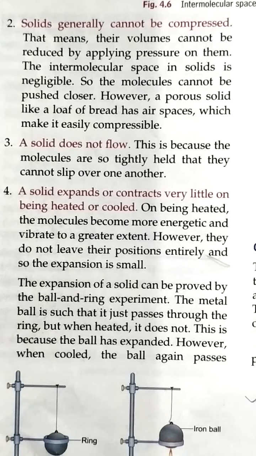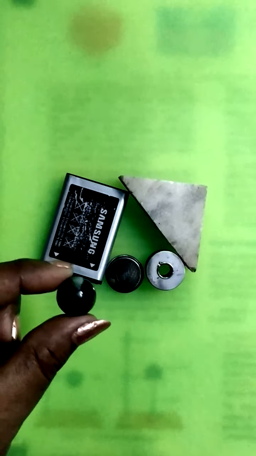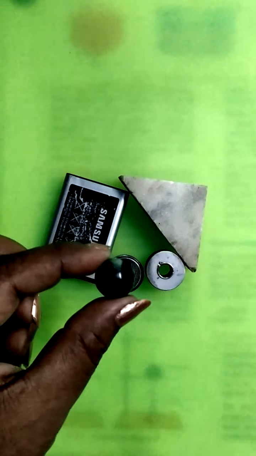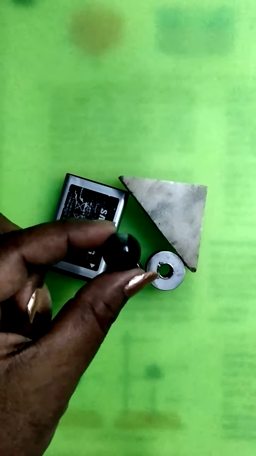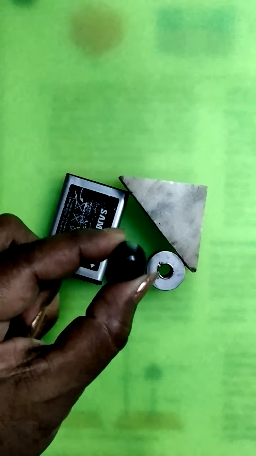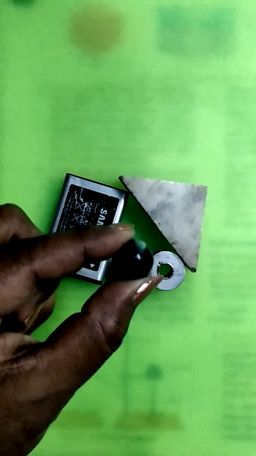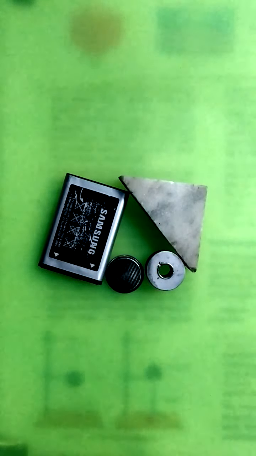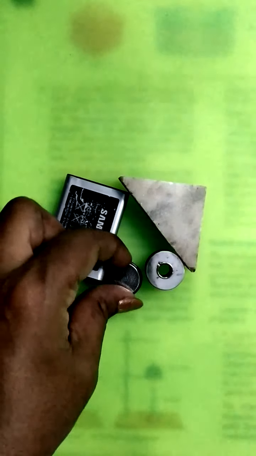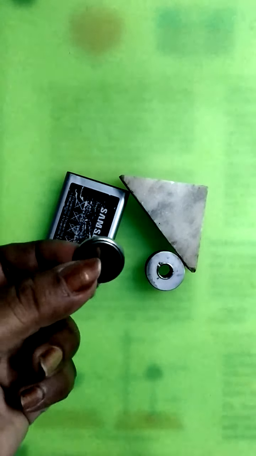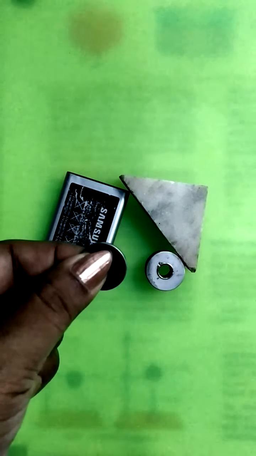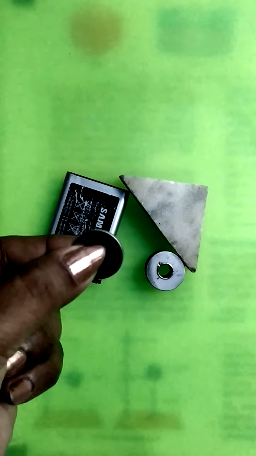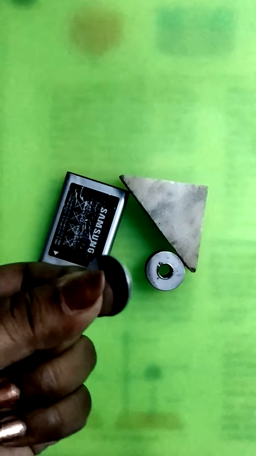So let us see the examples by doing activity. So here I have taken some of the items, like here this is the glass marble. So now this I am going to press and show. So how much pressure I am applying, it is not at all compressible. Next example, this is the cell, you can see, and this is also a solid piece, and this also I am trying to press, but this is also not compressible.